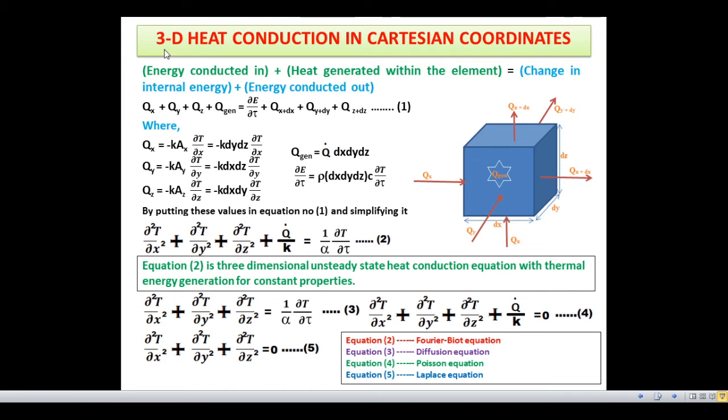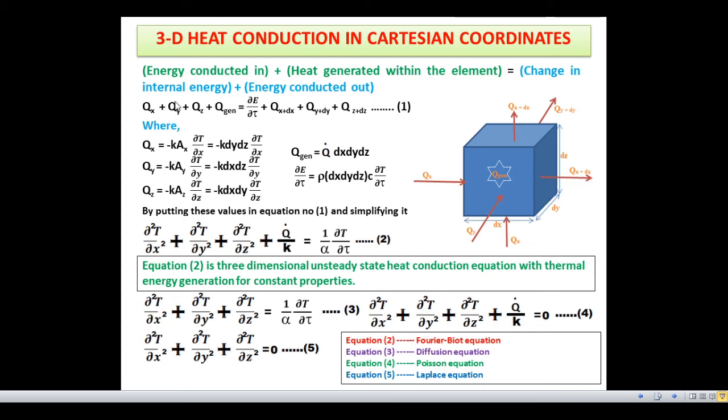Now in case of three-dimensional heat conduction in Cartesian coordinates, we can assume this elemental volume, and the general heat balance equation is energy conducted in plus heat generated within the element is equal to change in internal energy plus energy conducted out.